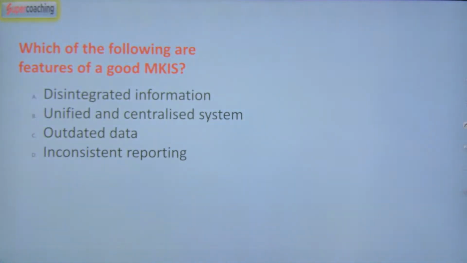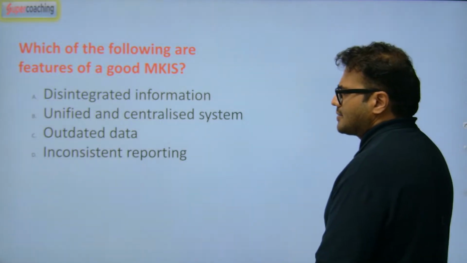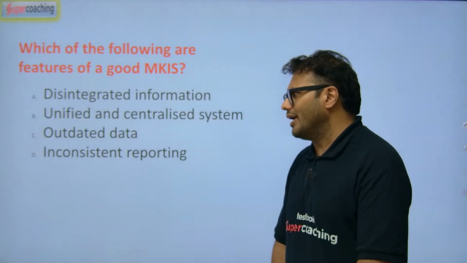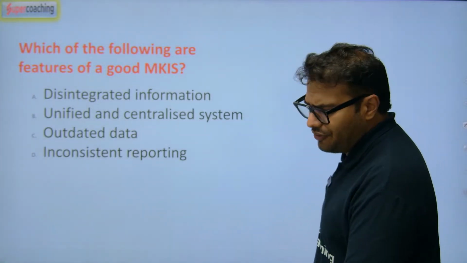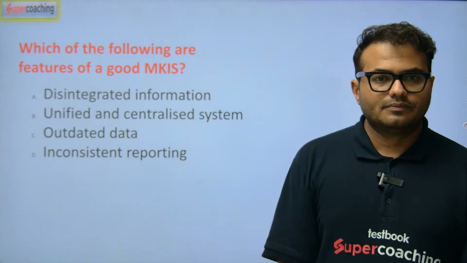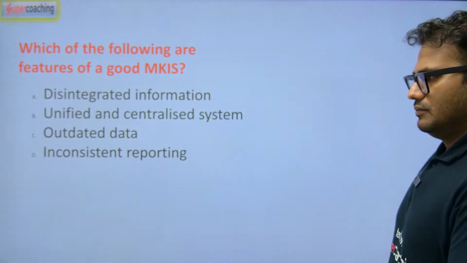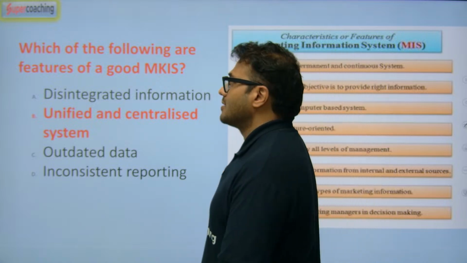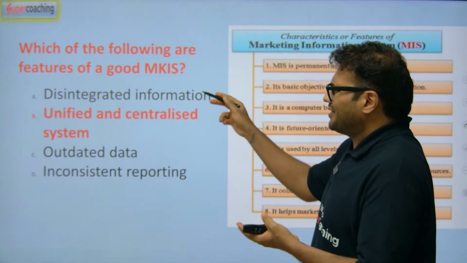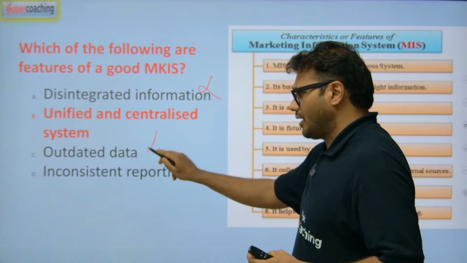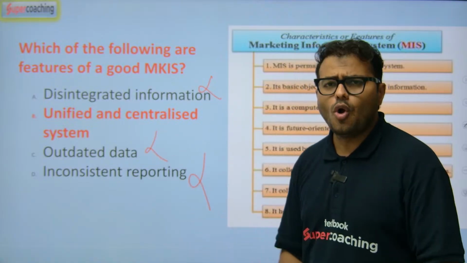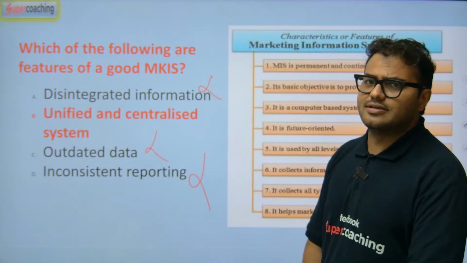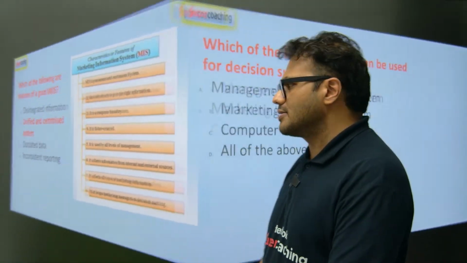Which of the following are the features of a good MKIS? Disintegrated information, unified and centralized systems, outdated data, inconsistent reporting. The answer is unified and centralized system. Yes, that is a major factor. Obviously, disintegrated information is not the concept. Outdated data and inconsistent reporting, all other options look very irrelevant. Yes, unified and centralized system is the focus of MKIS.